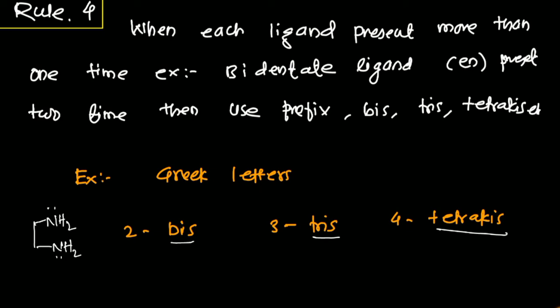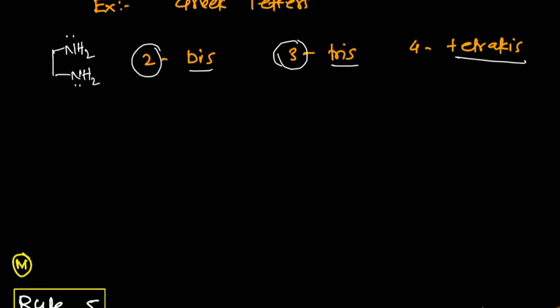So where do we have to use these? Whenever these ligands are present more than one time, if it is present 2 times, then you can use bis. If it is 3, then it is called tris. If it is 4 times, then it is called tetrakis. So I will tell you some more interesting examples.